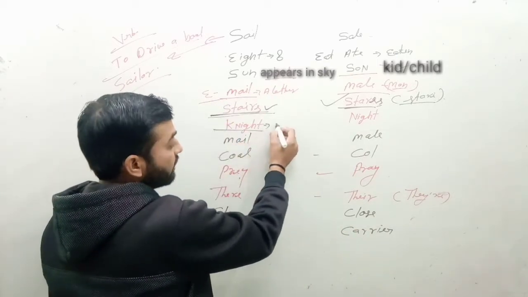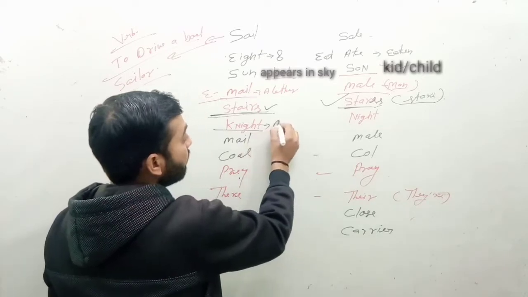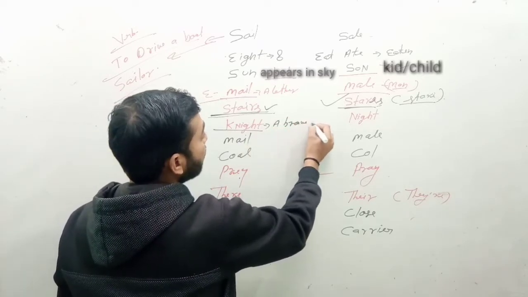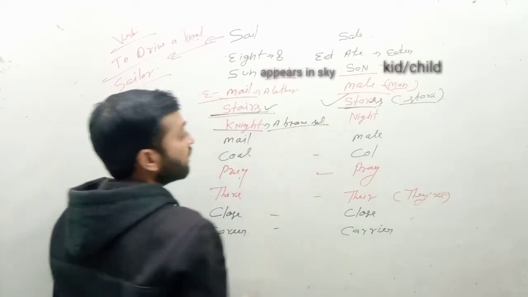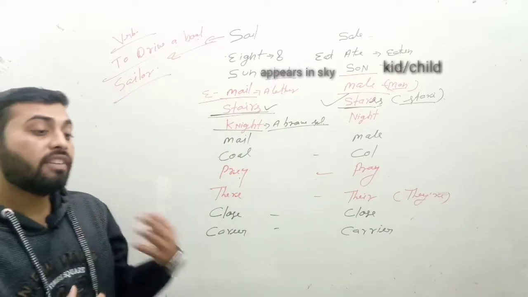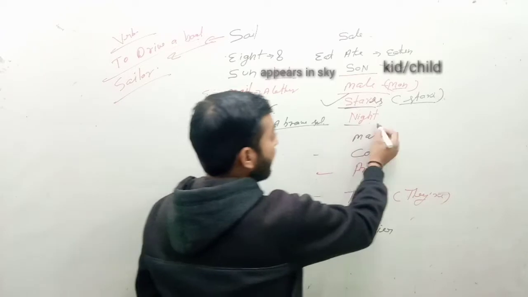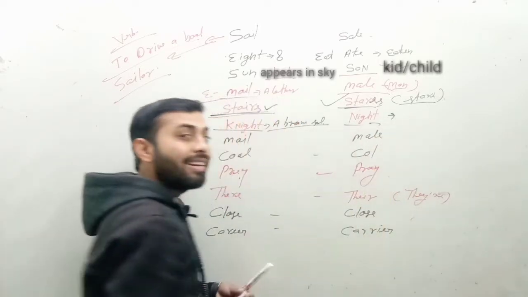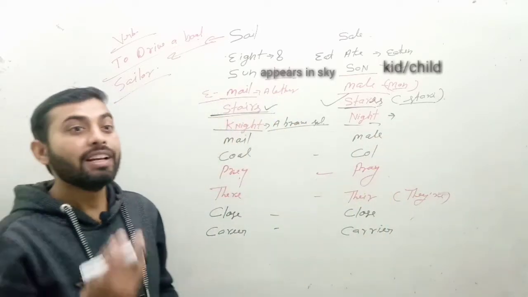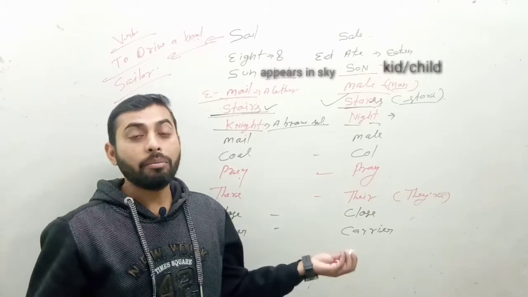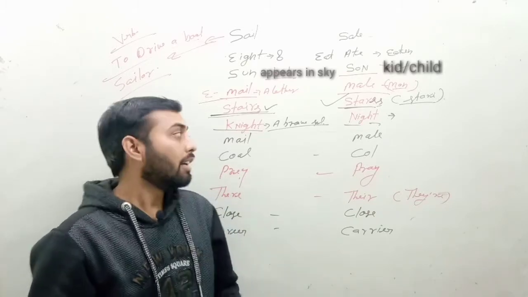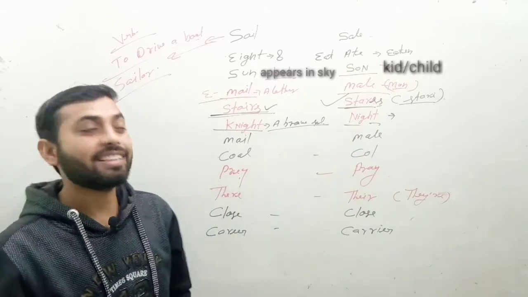Knight and night. A knight is a brave soldier, a person who fights bravely in a war. And night, you know very well, after six or seven o'clock the sun goes down and it becomes dark. That is called night, and we usually sleep at night.